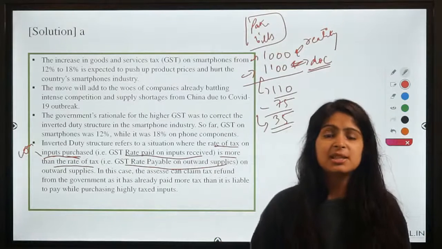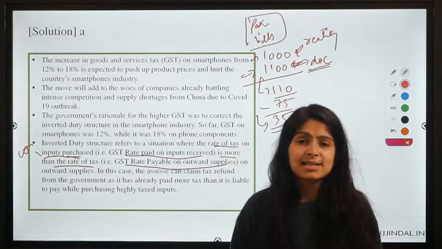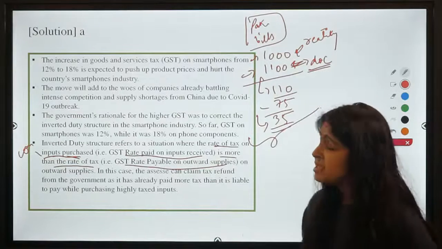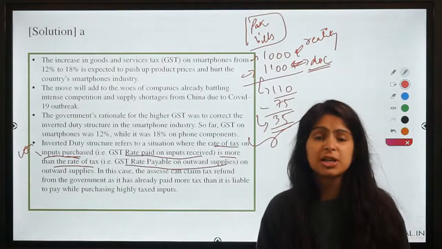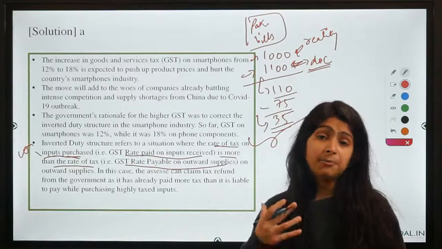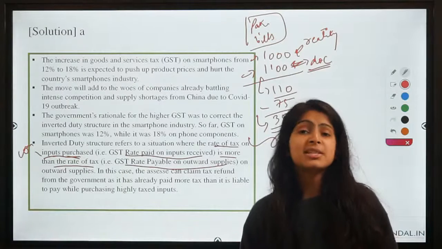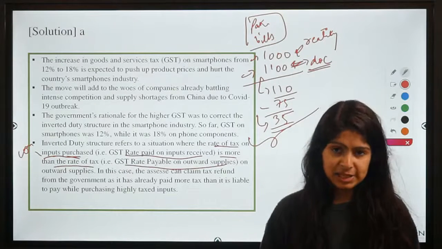And that is why this leads to tax evasion, right? So this tax evasion due to inverted duty structure is one of the problems in front of government, as it is leading to tax evasion and in many states it is leading to lower tax collections, right?